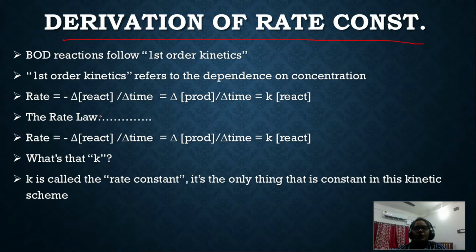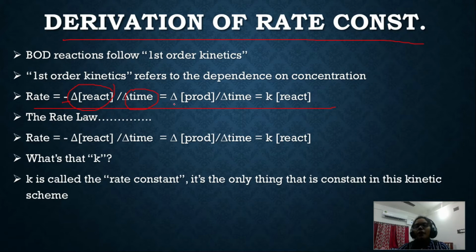Derivation of rate constant: already you know, rate is the change of reactant with respect to time. And why the negative term? Because the concentration of reactant is decreasing with time, so one negative term we have to incorporate here.